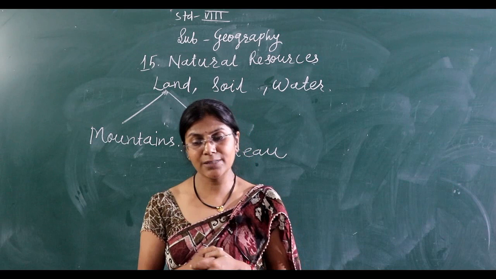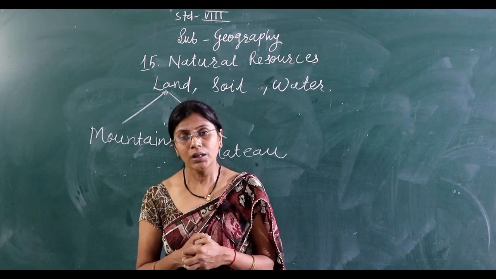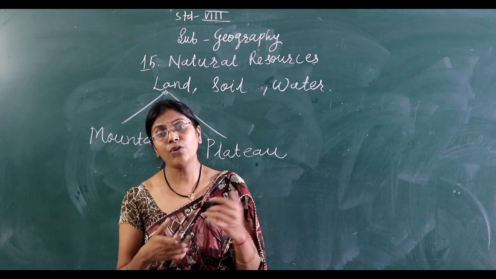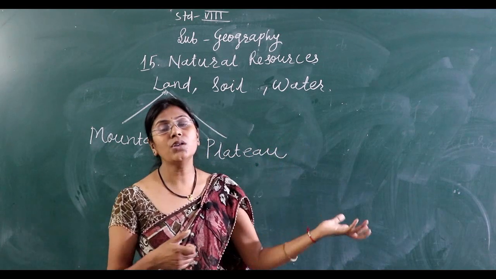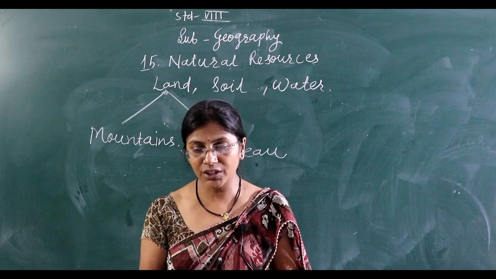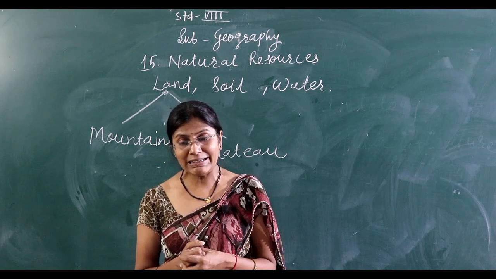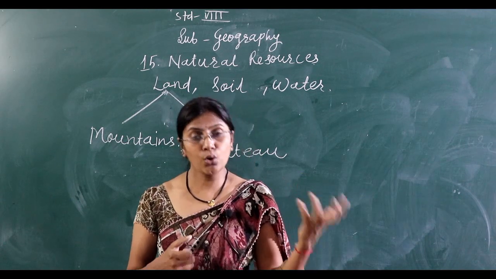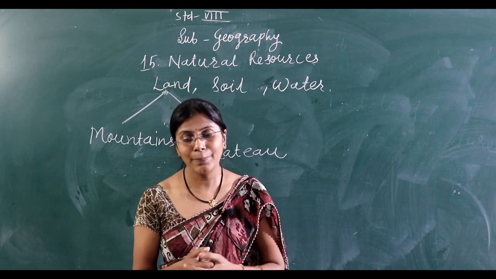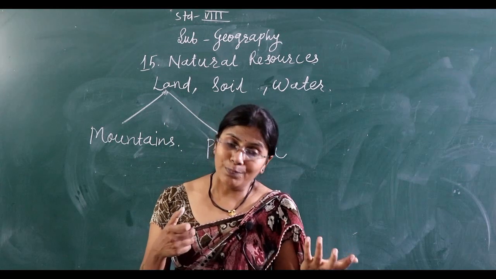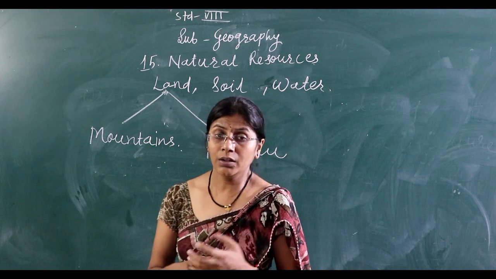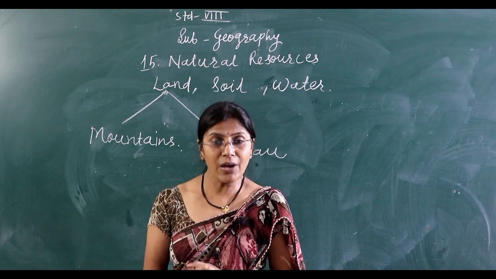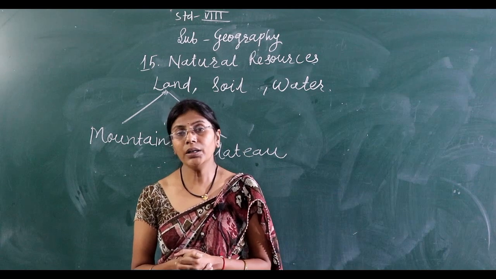Some of the soils on these plateaus are suitable for cultivation. Not only do we find minerals, but some parts are also used for crop cultivation, like wheat, barley, soya bean, and cotton. For example, black cotton soil is really good for cultivation in the Deccan Plateau. The Deccan Plateau is really famous for growing cotton.